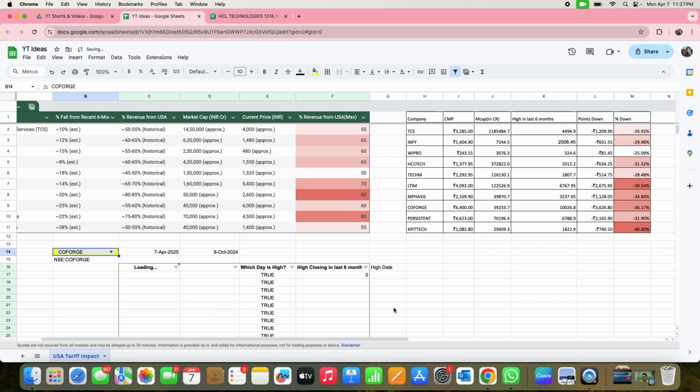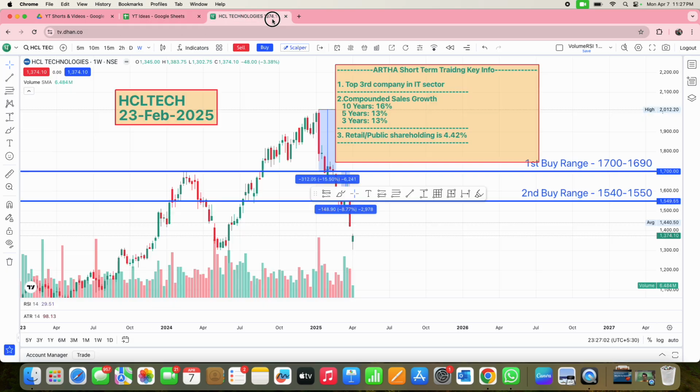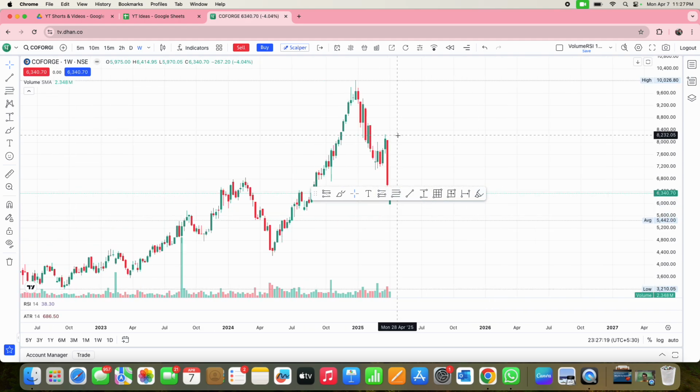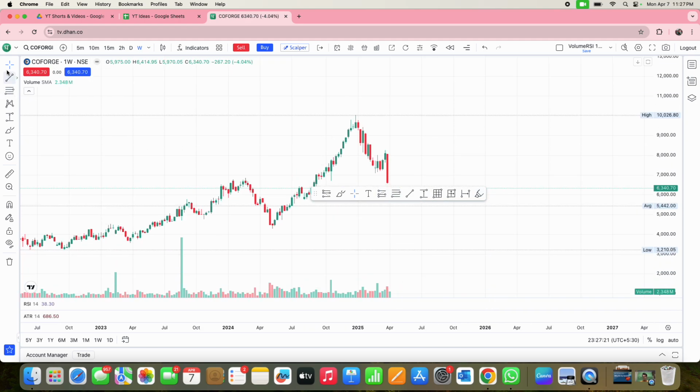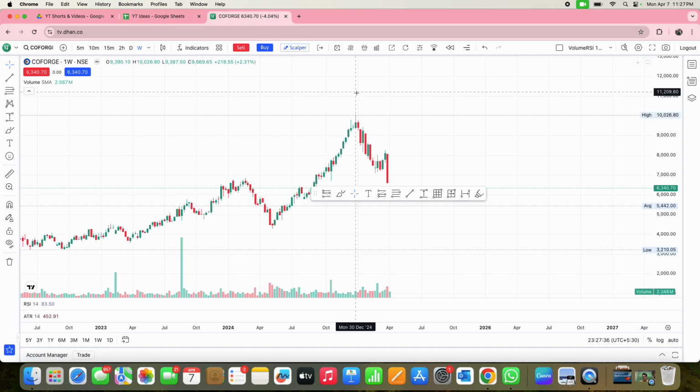Okay, anyway, so Coforge. It's 10,026. Let me bring this Coforge here. So we have Coforge. I've taken a weekly chart just to check this date. 30th December 2024, last year, it was the highest. Highest is 10,026, 30th December. Yeah, it's matching, right?